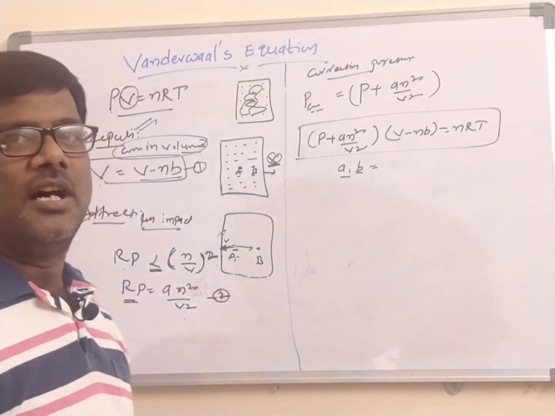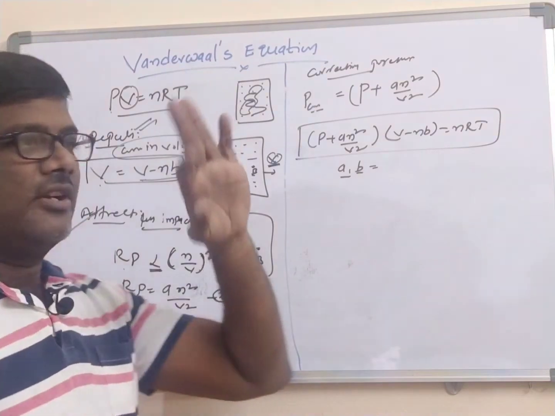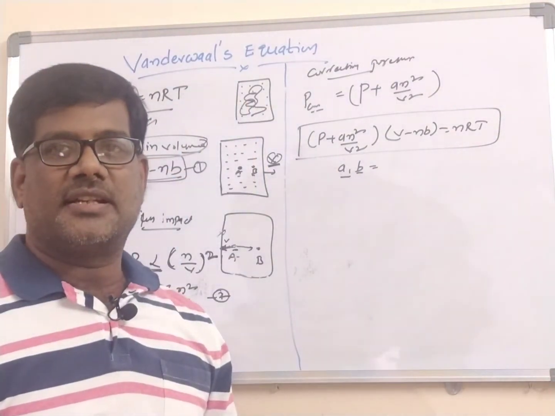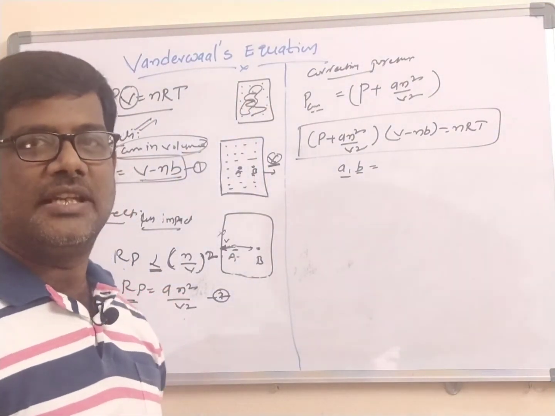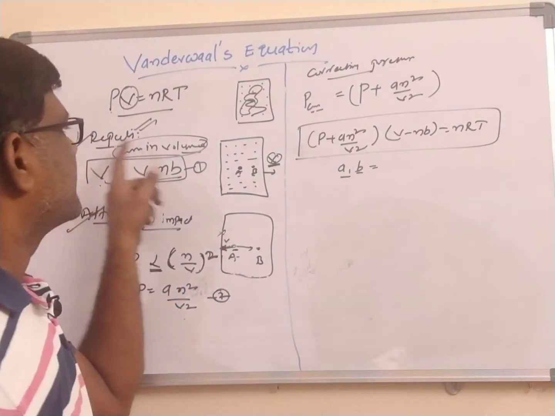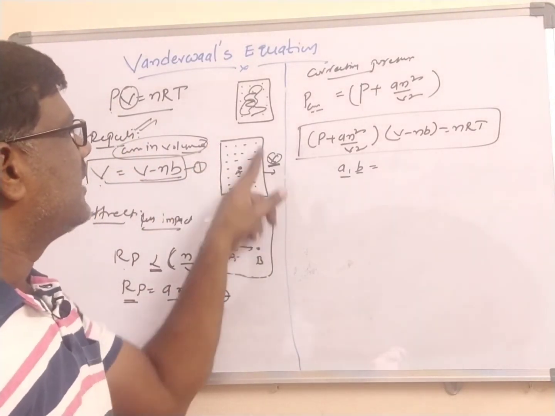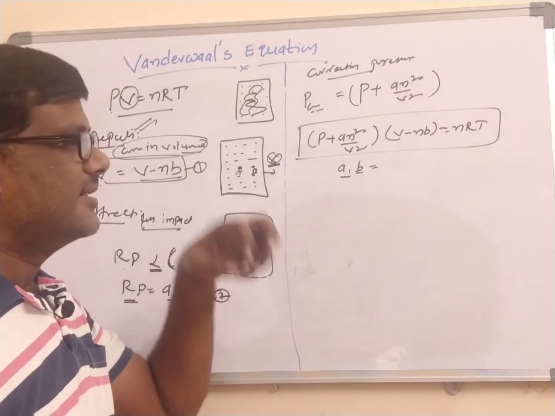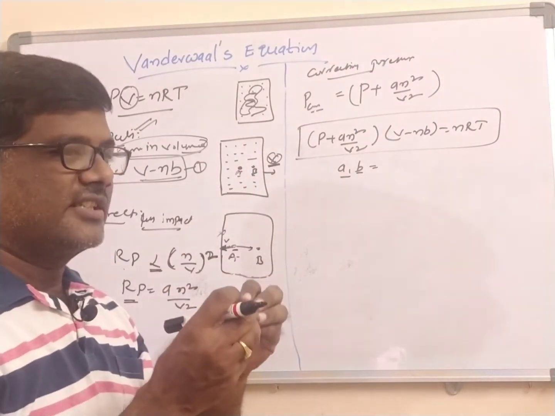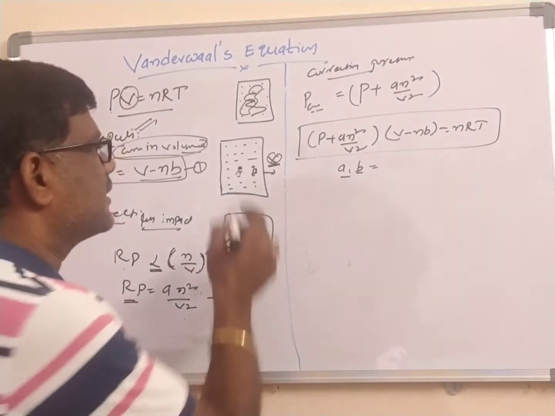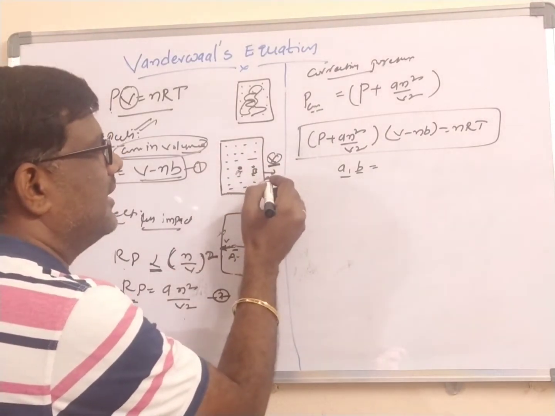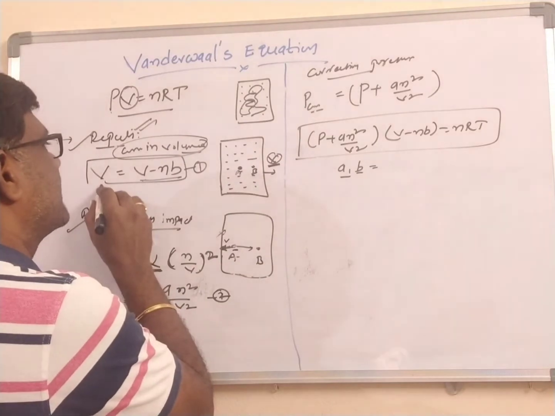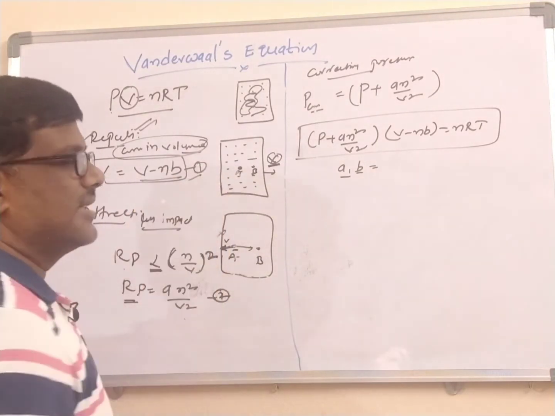Once again, we will take how the Van der Waals equation arises. Van der Waals considered the repulsive and the attractive forces. Whenever he considers the repulsive forces, the gas molecule does not move through the entire volume. The available volume for the A molecule is less than V because repulsive forces are there. That's why, due to the repulsive forces, it does not move through the entire volume of the vessel. That's why V must be corrected. V is equal to V minus nb.